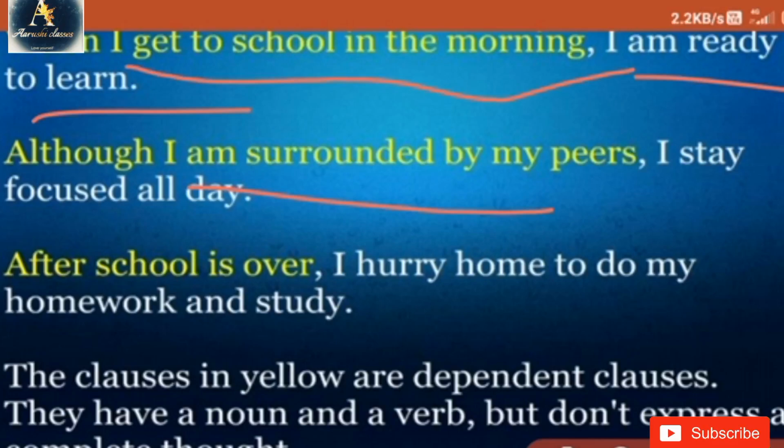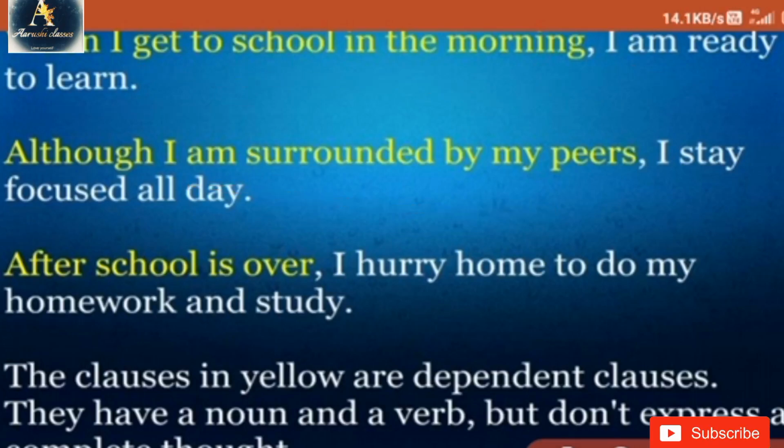But in the white color, you can see the sentence here, which is I am ready to learn. Now, if we pronounce them together like this: when I get to school in the morning, I am ready to learn. So this is an independent clause because this sentence is making sense.